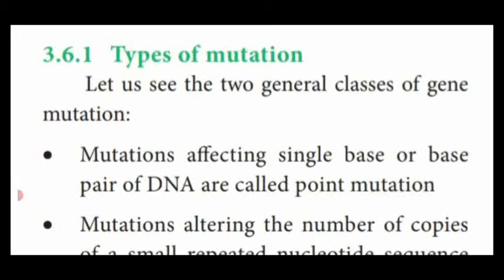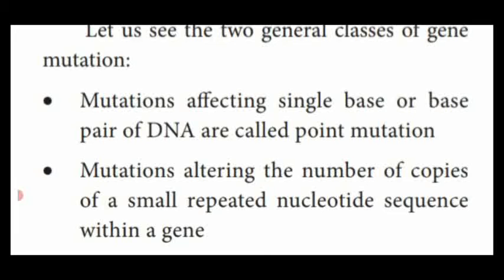We have already studied in the previous paragraph what gene mutation or point mutation is. Mutation occurs in the individual gene, meaning the DNA base pair. That is known as gene mutation or point mutation. This is an important 2-mark question.